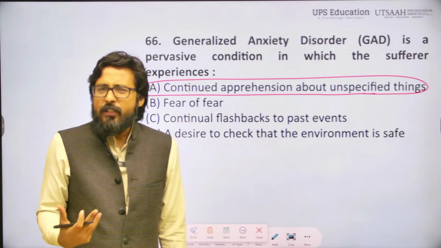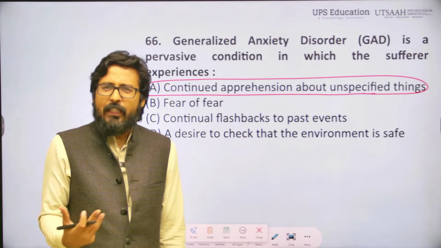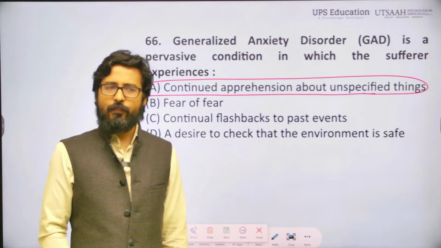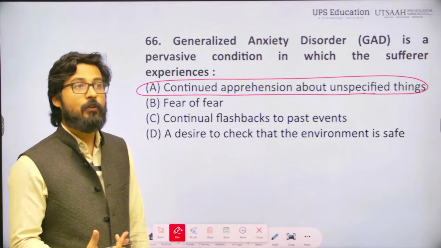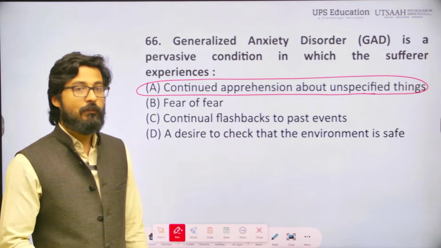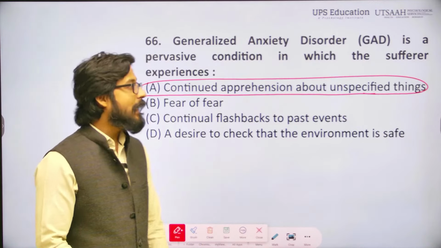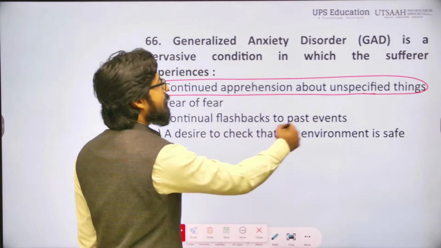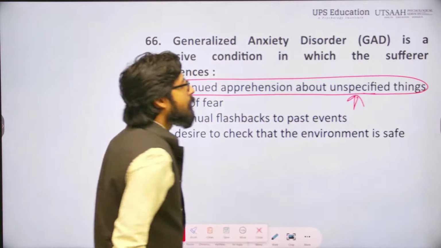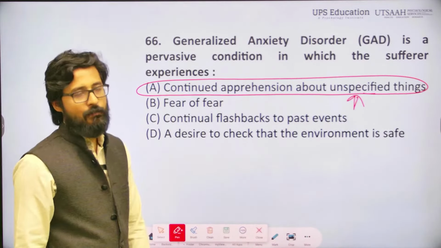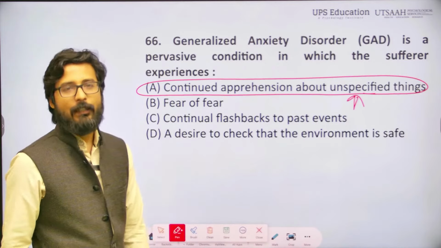But why will there be financial loss in the future? What kind of activity are you performing, and why do you think there will be financial loss? The individual will not be able to mention those. They will be concerned about maybe health, maybe their family, but will not be able to mention a specific thing. So there will be continued apprehension about unspecified things. The correct answer is A.